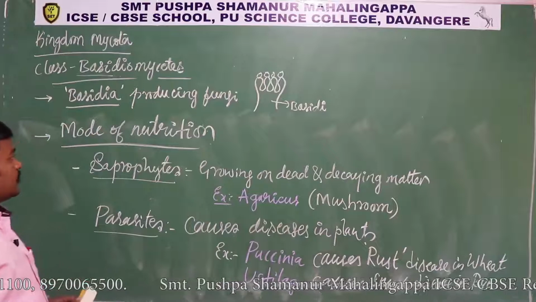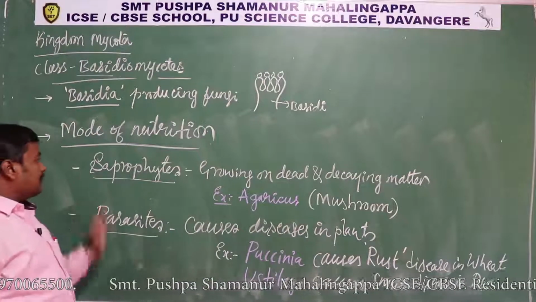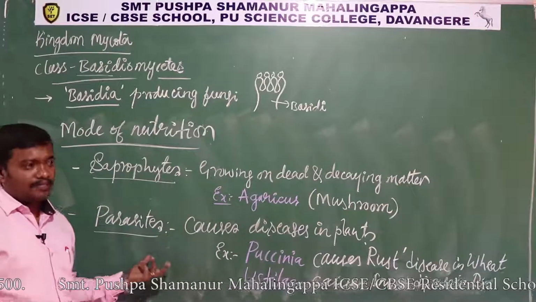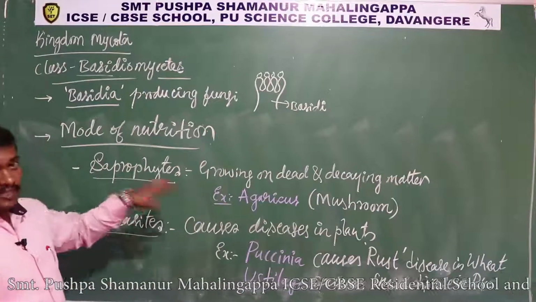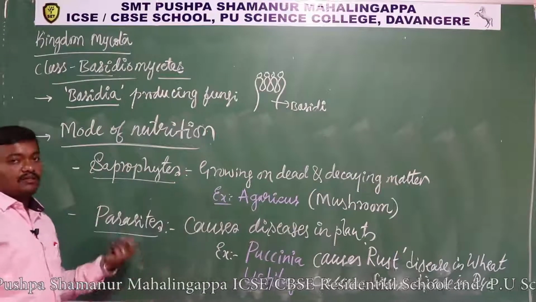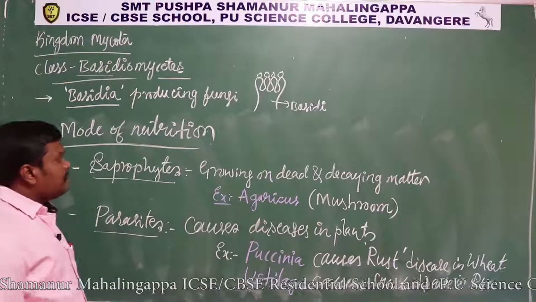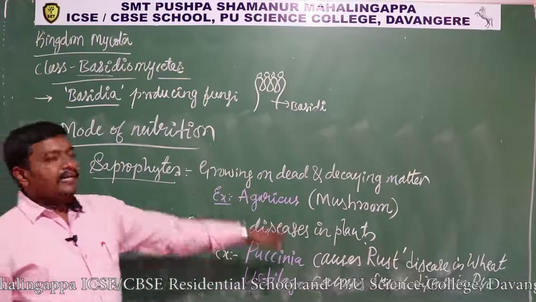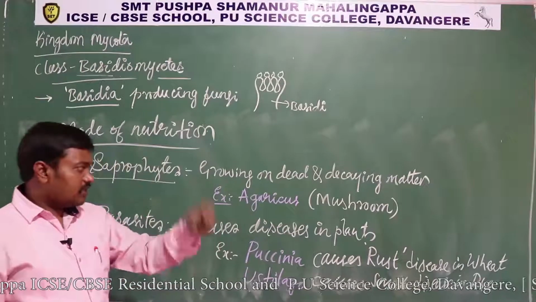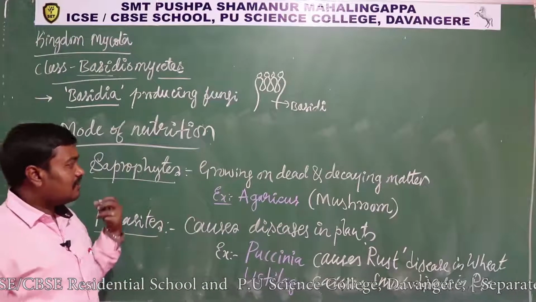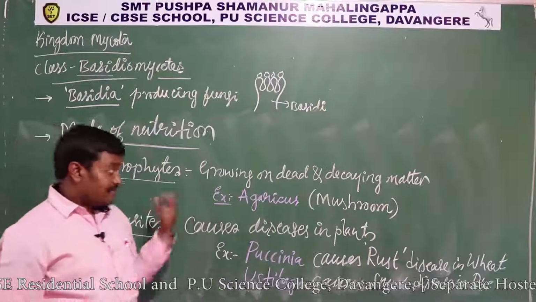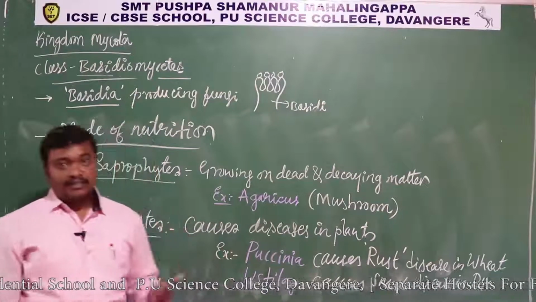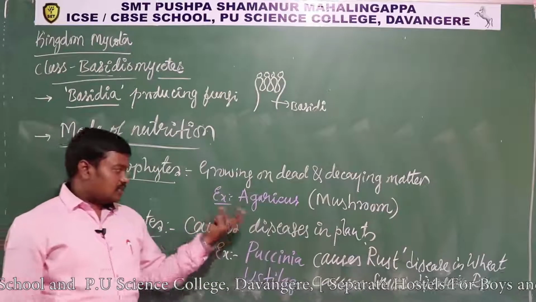So in the mode of nutrition, Basidiomycetes are either saprophytes or parasites. There are no symbionts, except a few which show association with algae to form a lichen, but that is very rare. Saprophytes grow on dead and decaying matter, which helps in decomposition and nutrient cycling. The best example is Agaricus, and Pleurotus is also there.